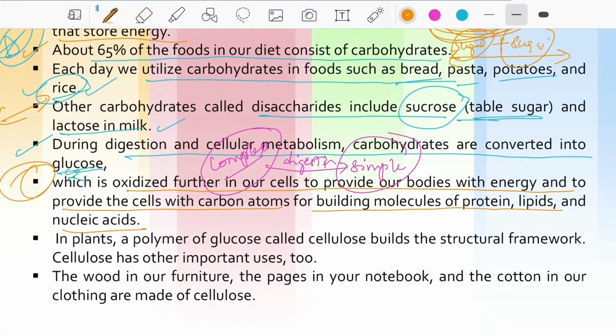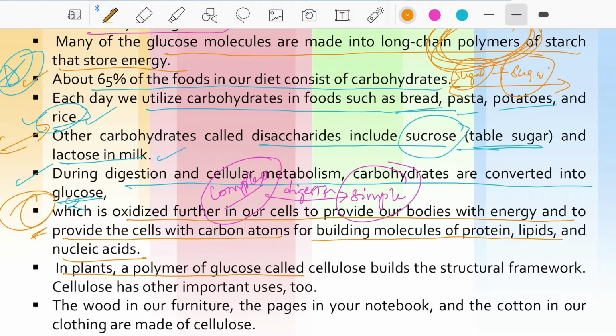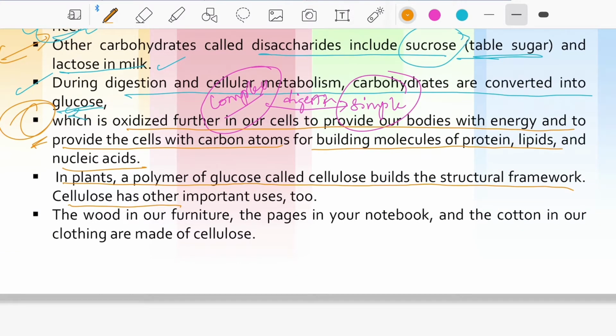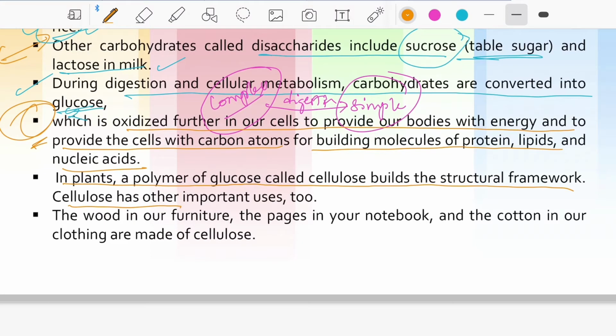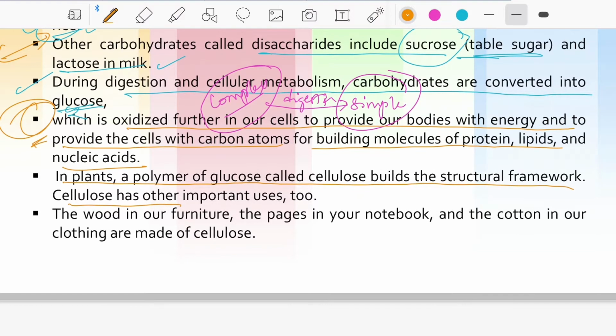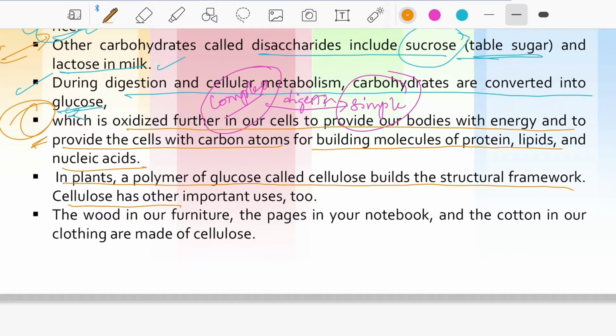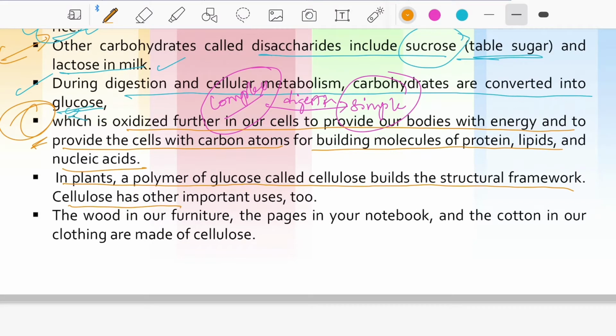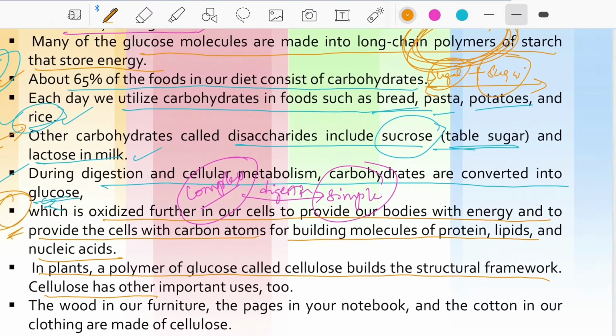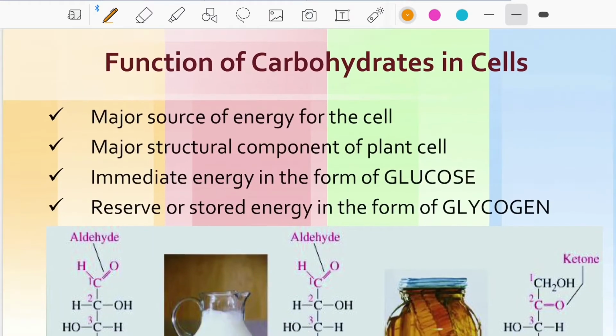In plants, a polymer of glucose called cellulose builds the structural framework. Cellulose has another important use. Mostly the structural component of plants is cellulose; even the cell wall of the plant is made up of cellulose. The wood in our furniture, the pages in our notebook, and cotton clothing are made up of cellulose. That we all know.